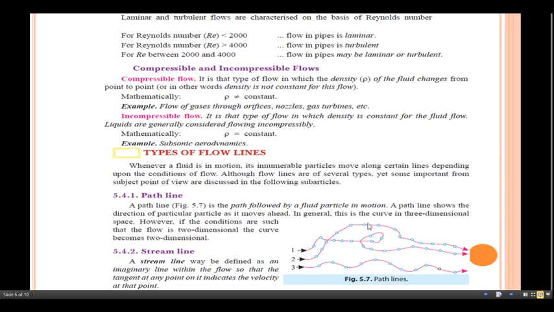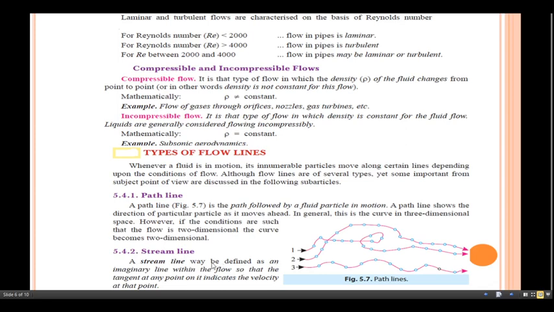However, if the conditions are such that the flow is two-dimensional, the curve becomes two-dimensional. Okay. Now, in this case, just remember whatever path is followed by a particular fluid particle in motion, that is nothing but the path line. So, what about the streamline? The streamline